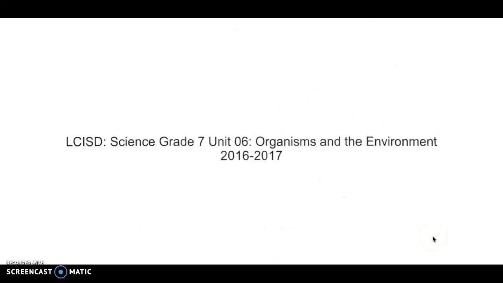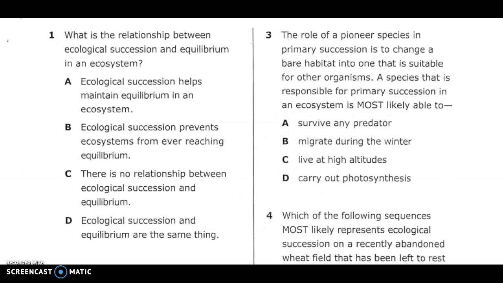LCISD Science, Grade 7, Unit 6, Organisms and the Environment, 2016-2017. Number 1. What is the relationship between ecological succession and equilibrium in an ecosystem?